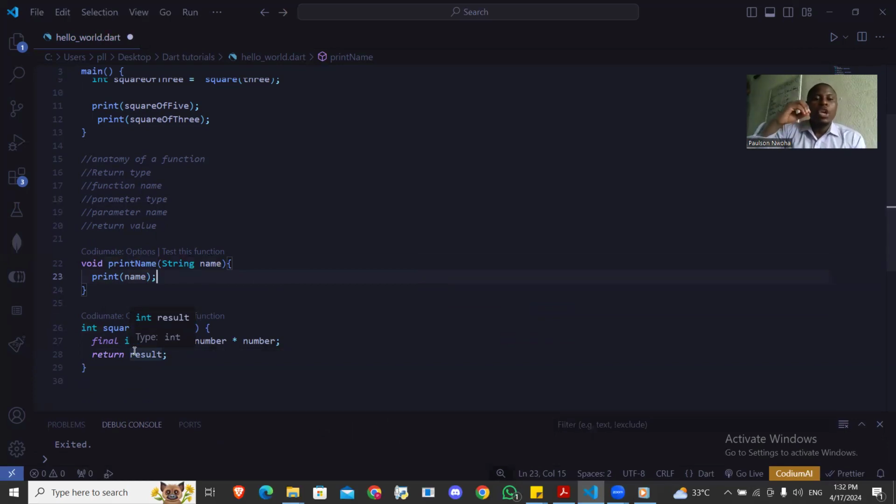But in this print name, I don't want to use it. I just want to print it out. So this function does not have any return type, so it's going to be void.